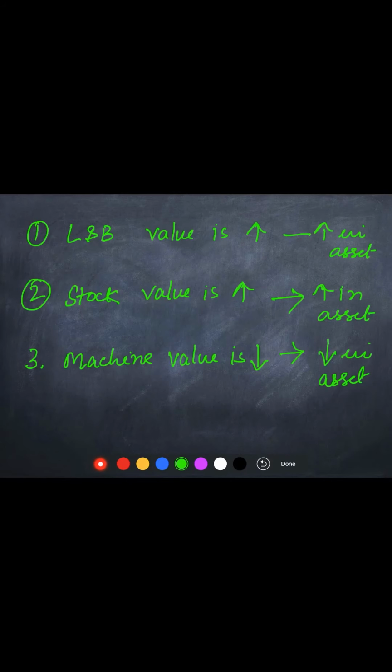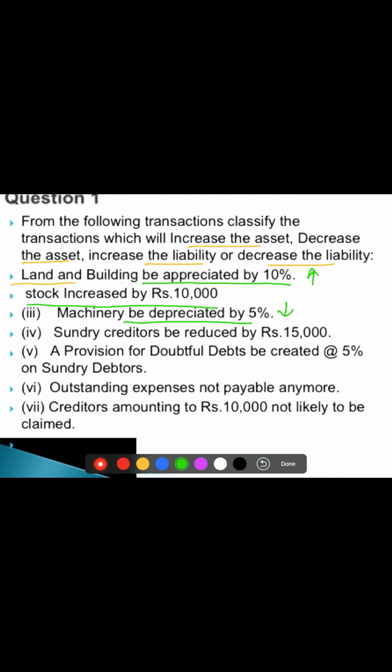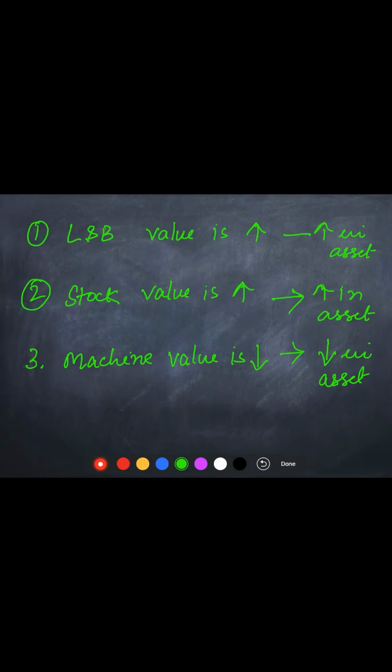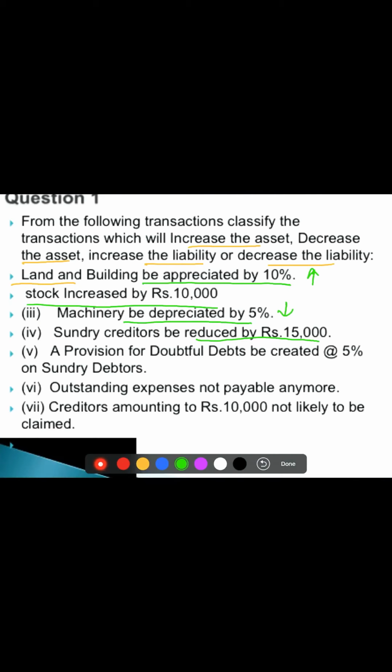Then next, sundry creditors is reduced by 15,000. Creditor is a liability. It is reduced by 15,000. So, fourth one, creditor value is decreased, so it is decrease in liability.